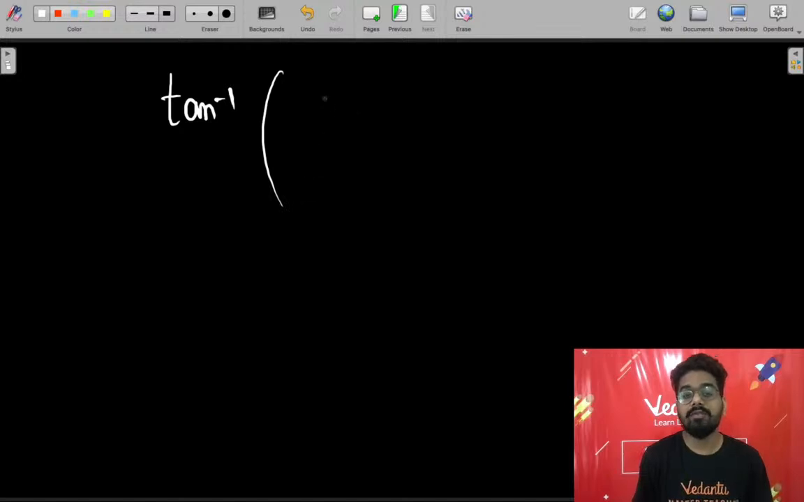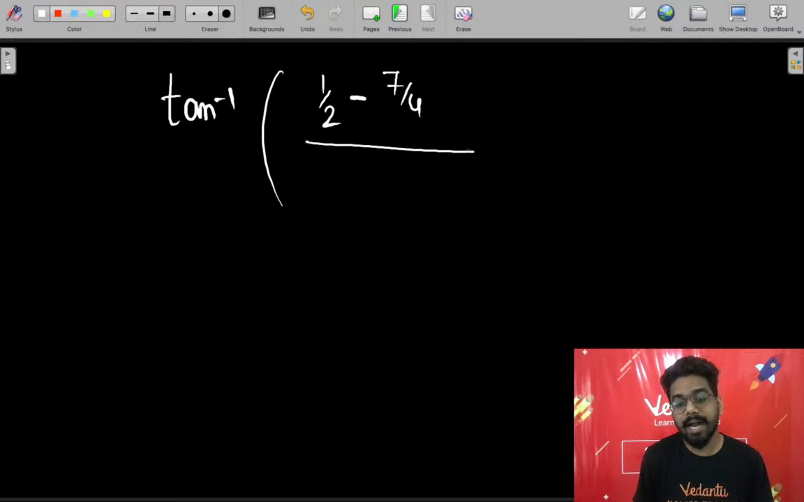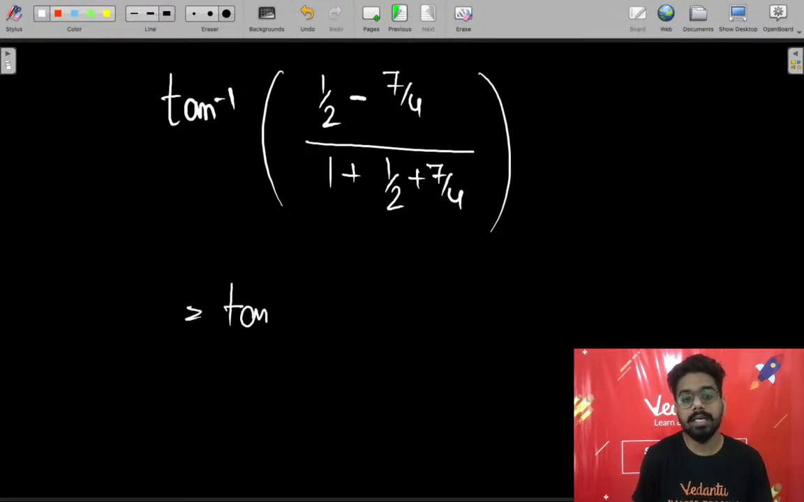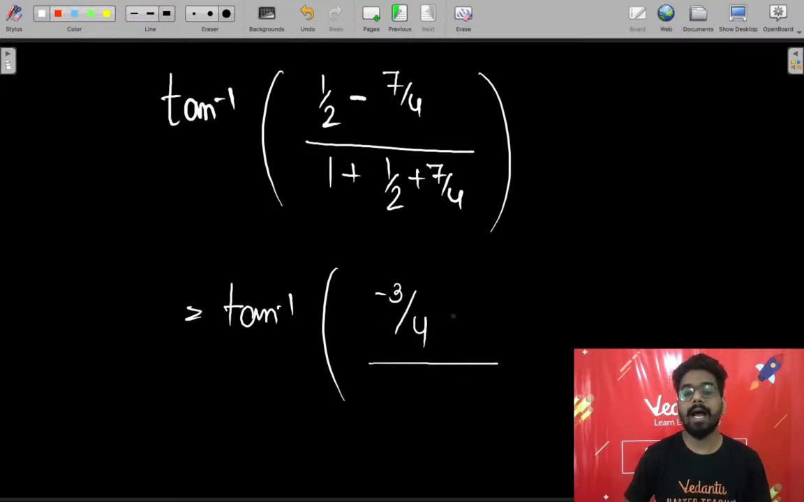Let's say now m1 is 1 by 2 minus the second, 7 by 4, divided by 1 plus 1 by 2 plus 7 by 4. Let's solve this first of all, and this will come out as tan inverse equals 1 by 2 minus 7 by 4. अगर आप इसको solve करते हो तो ये आपके सामने क्या आएगा? minus 3 by 4 divided by, when you solve this, ये आपके सामने आएगा 15 by 8.